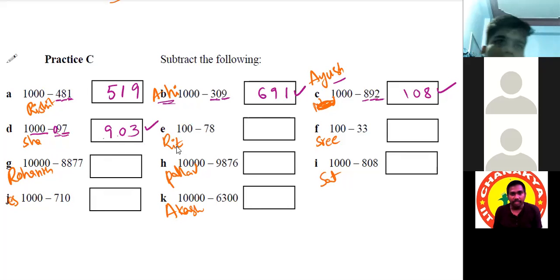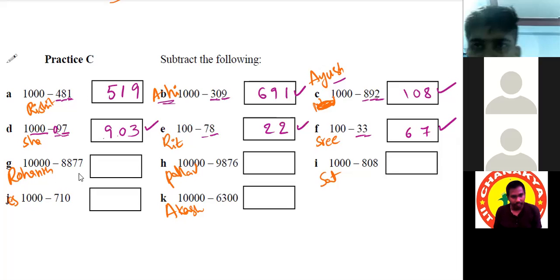That's all. Okay. Ritvik. Sir, 10 minus 8 would be 2 and 9 minus 7 would be 2. That's all. Correct. Sir, it's very easy, sir. Actually, I didn't expect it. Yes, sir. So 10 minus 3 is 7. Okay. And 9 minus 3 is 6. That's 67. Then Rohan. Yes, sir.